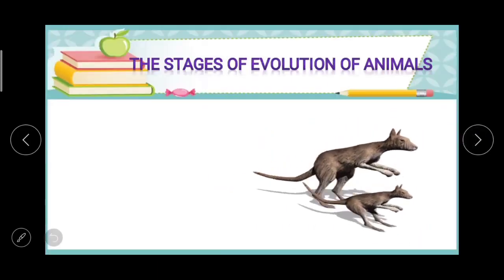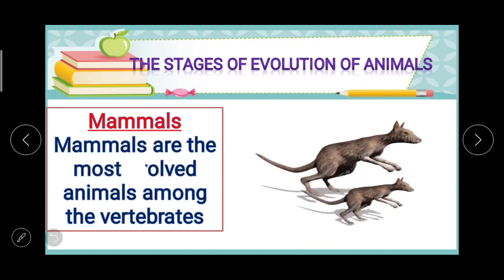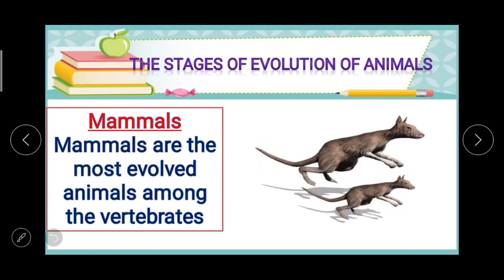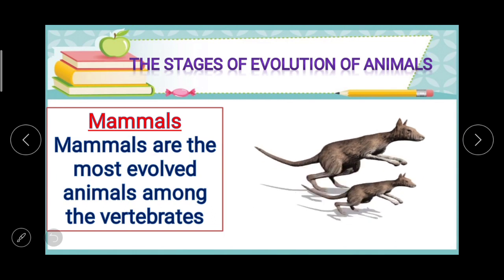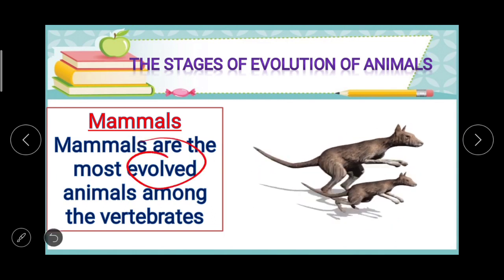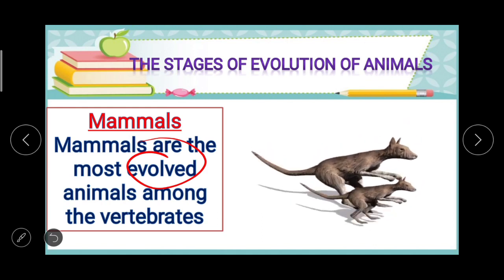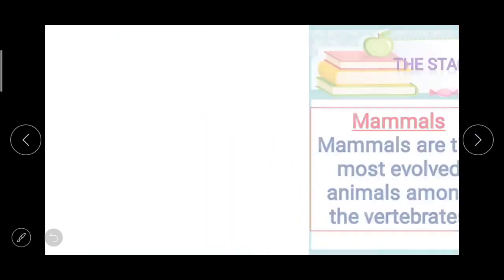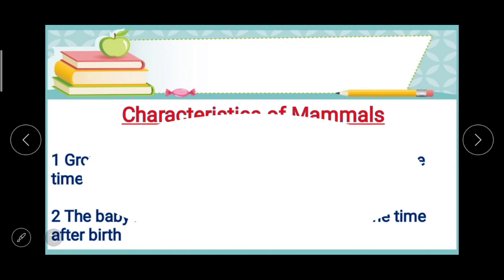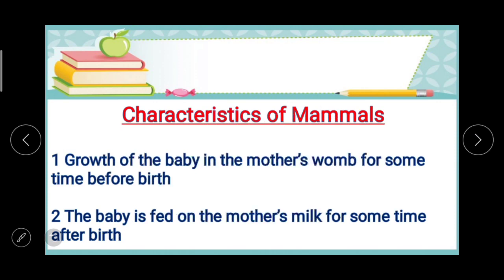And the next and very important stage of evolution of animals, that is mammals. Mammals are the most evolved. सबसे ज़्यादा evolution जिनमें हुआ है mammals among the vertebrates. And the characteristics of most of the mammals: growth of the baby in the mother's womb for some time before birth, and the baby is fed on the mother's milk for some time after birth.